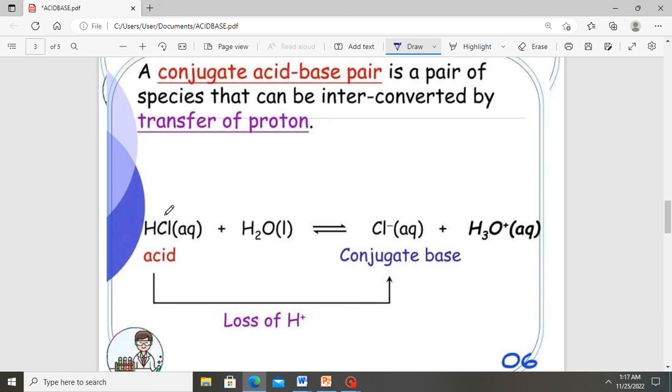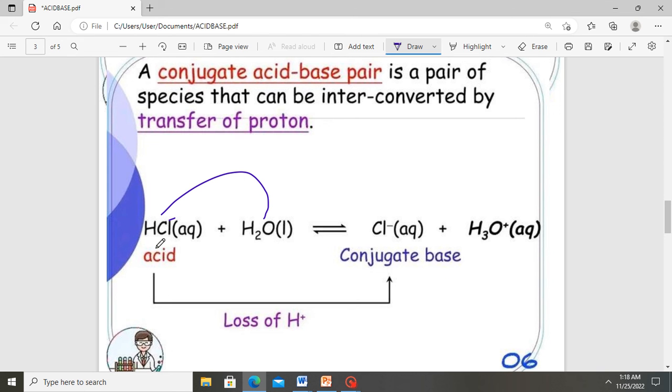So here you can say that this HCl acts as the acid and donates a proton to the water molecule, leaving the chlorine ion here as minus and the water molecule as a hydronium ion. Now, let's take the forward reaction. In the forward reaction, this one acts as the acid and the water molecule acts as a base. Whereas in the backward reaction, the chlorine ion acts as the base and the hydronium ion acts as the acid.